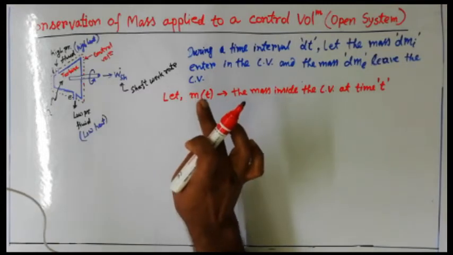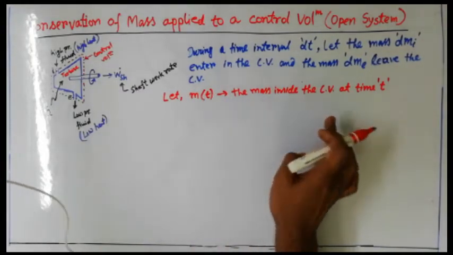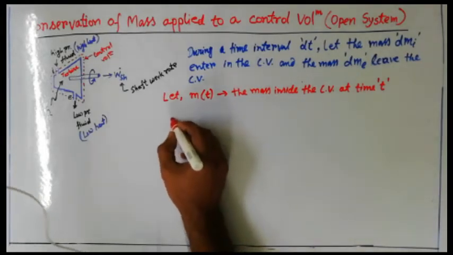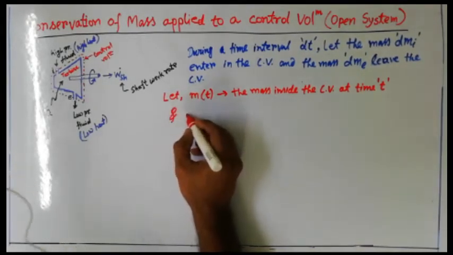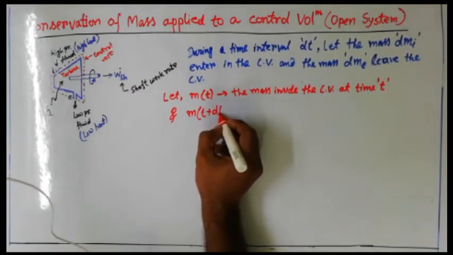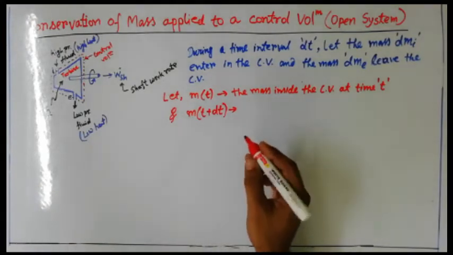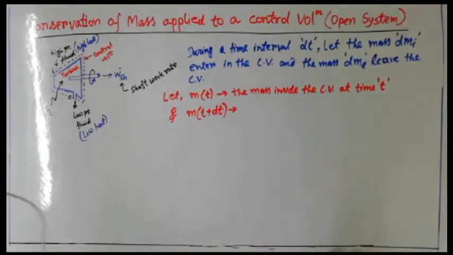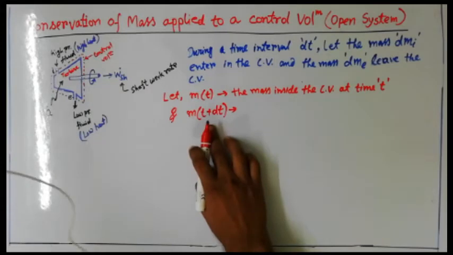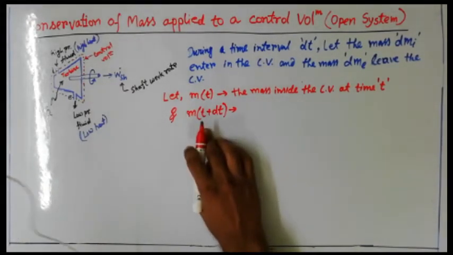At a particular time t, this is the amount of mass remaining inside the control volume. And similarly, we can also assume m at t plus dt. It represents what amount of mass is inside the control volume after t plus dt time. Why are we assuming so?